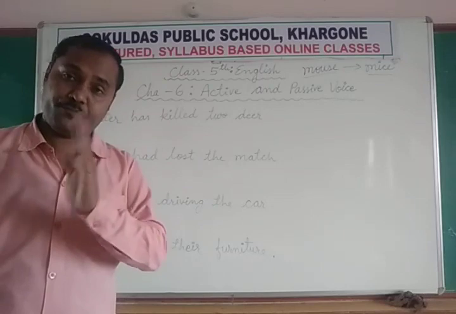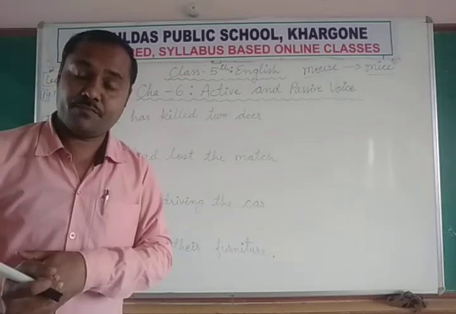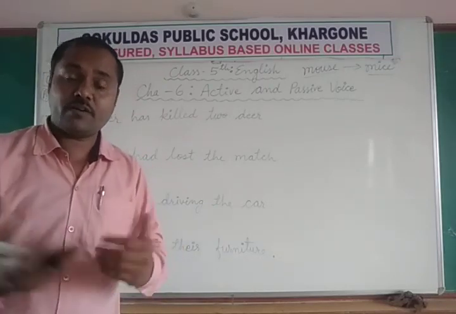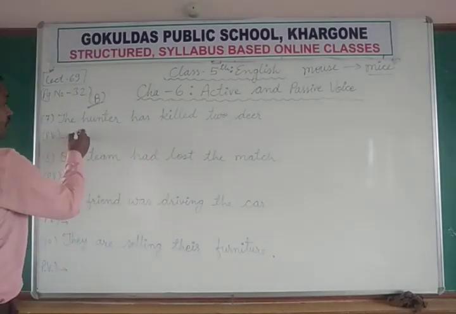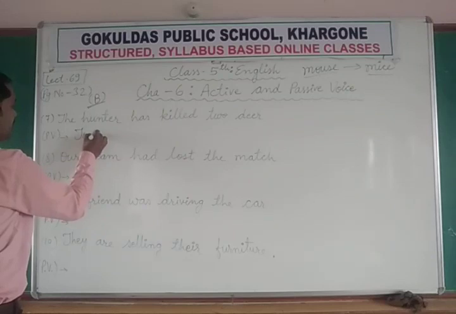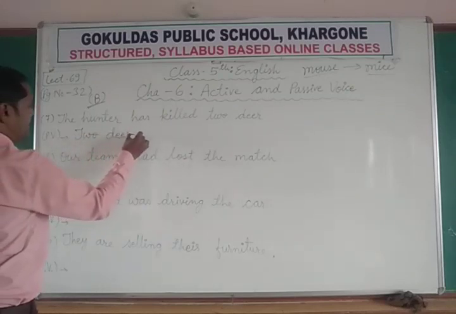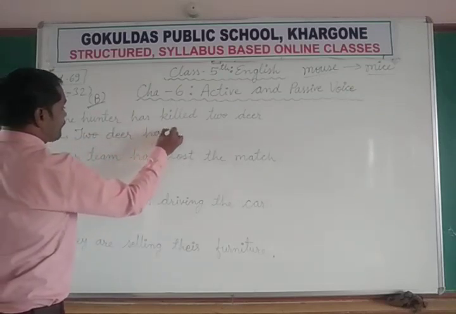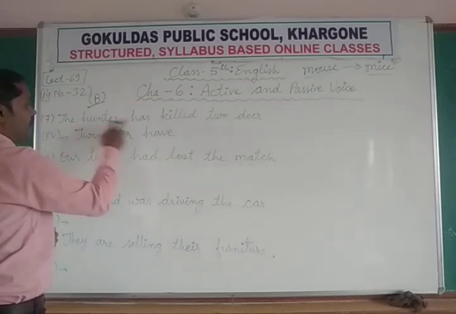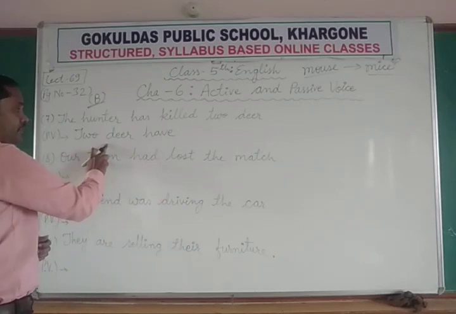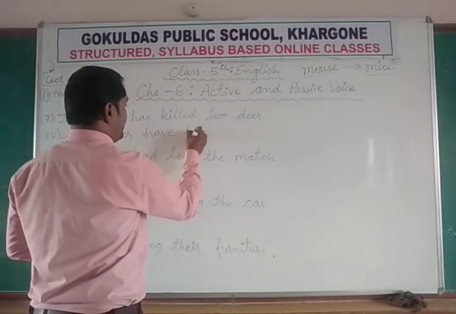If deer are many, mean they are plural, more than one. So have been killed. Two deer have. Why are we using have? Has is used for singular, have is used for plural. Two deer have been.